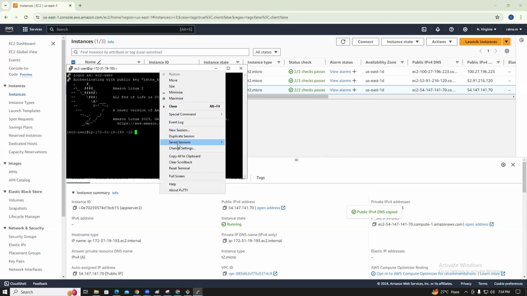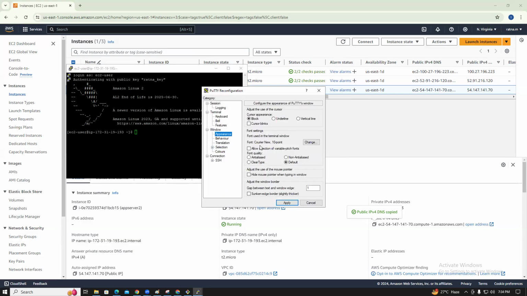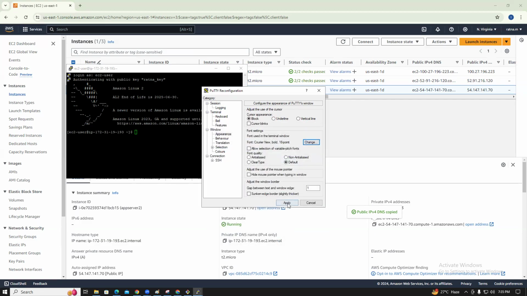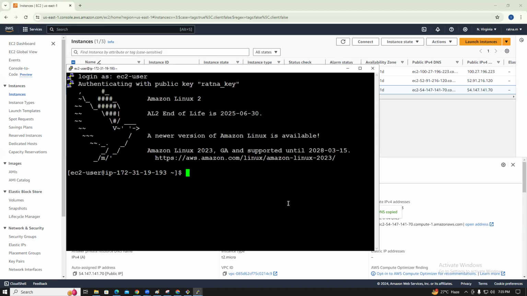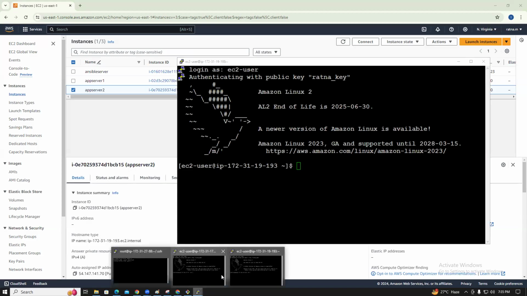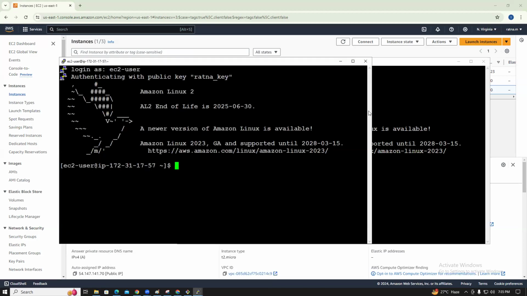Then change settings, appearance, change, bold 18. Okay, apply. Case understood? So 193 is one server, 17 is another server.